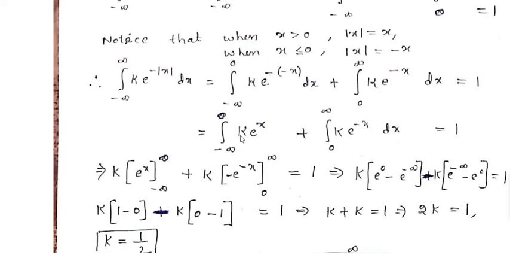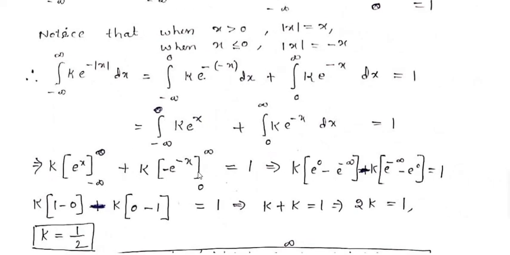Here capital K is constant, therefore K into integral value of e power of x is e power of x, limits are minus infinity and 0, plus K into minus e power of minus x, limits are 0 to infinity, is equal to 1.